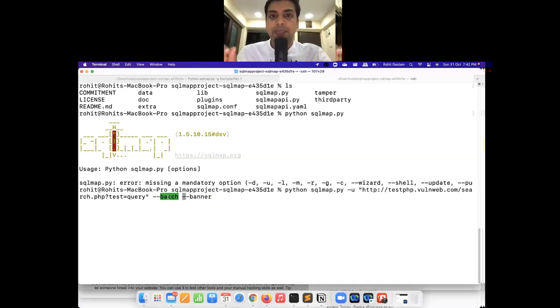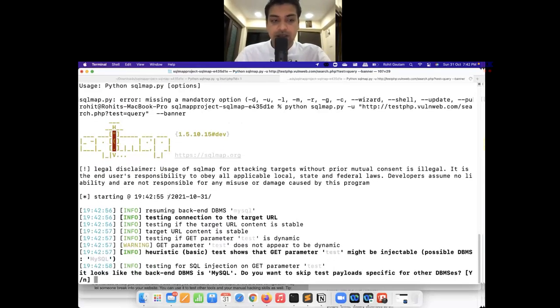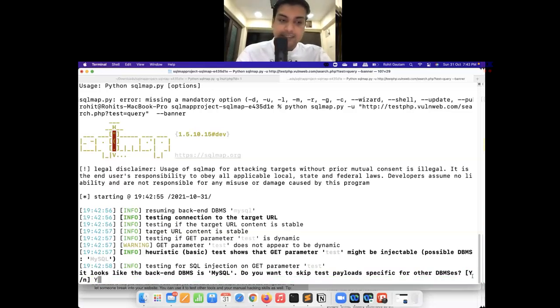Now what is batch? So we use batch to tell SQL Map to execute commands automatically for us and take decisions. Okay, if I do not use batch and hit enter, it is going to ask questions to the user. Okay, as you can see right now, it started identifying the process for banner grabbing, where it says that it looks like the backend database is MySQL. Do you want to skip the test payloads and move further? So it is asking me Y or N, that is yes or no. Then I can say yes and hit enter.